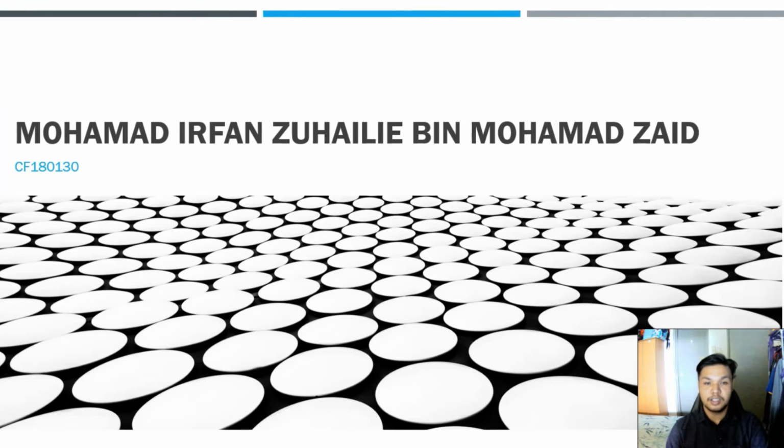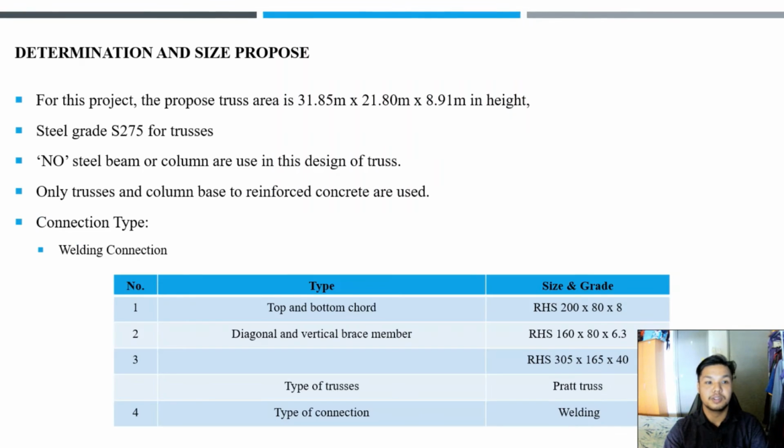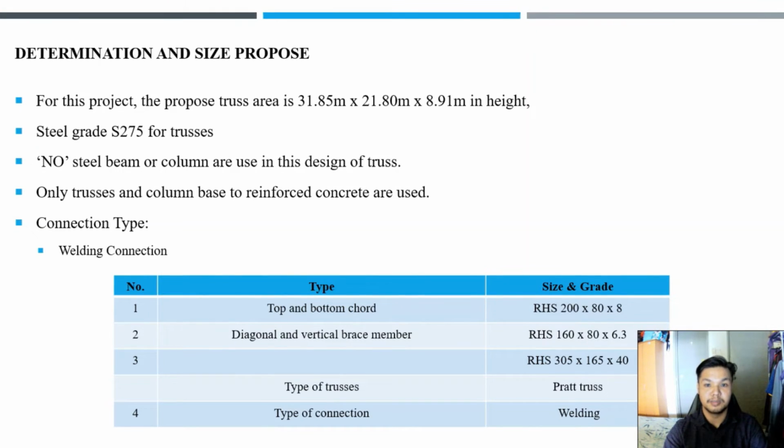Today, I would like to present my part, which is the determination and size purpose, and the load computation that will be used in roof truss design and StatPro software analysis. For the determination and size purpose, the proposed truss area that will be used is 31.85 meter times 28.80 meter times 8.9 meter in height. The steel grade that will be used is S275 for trusses.